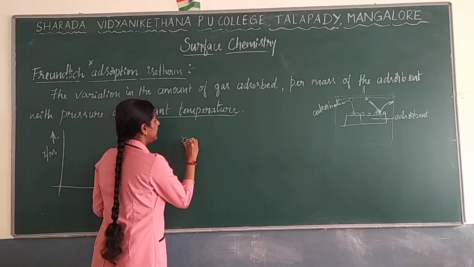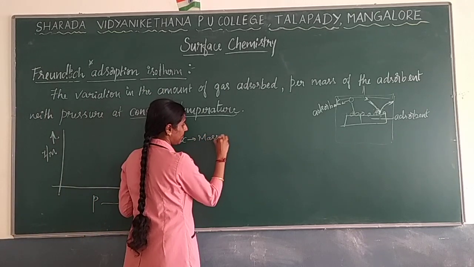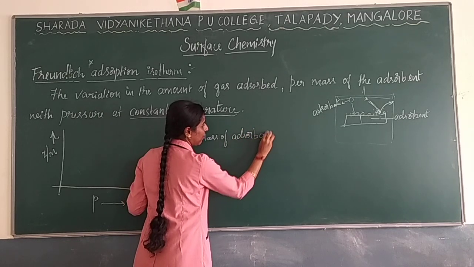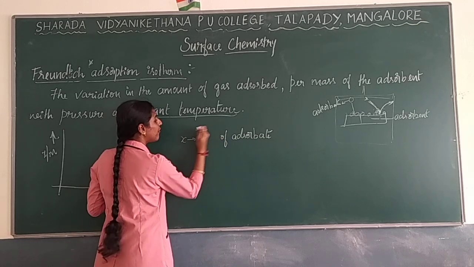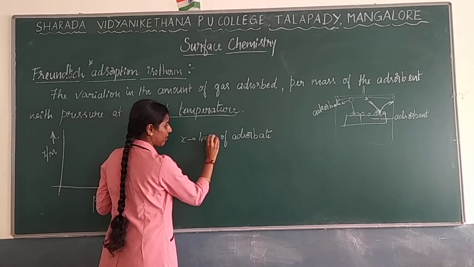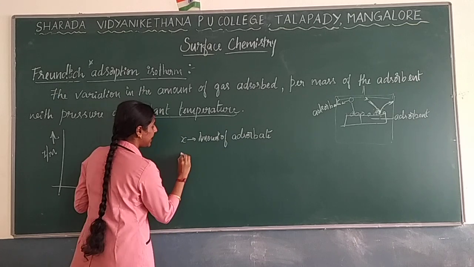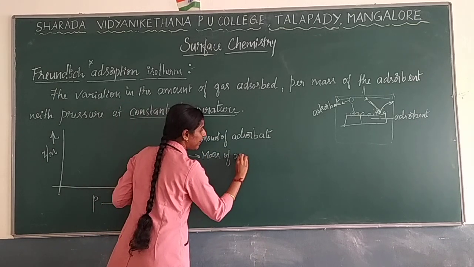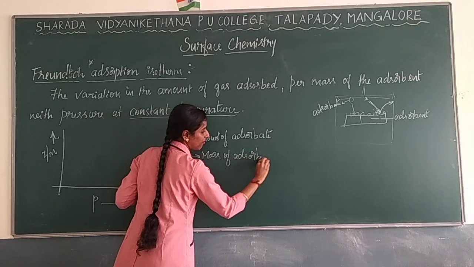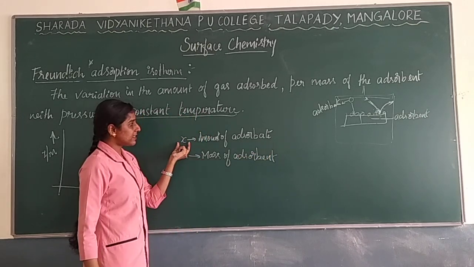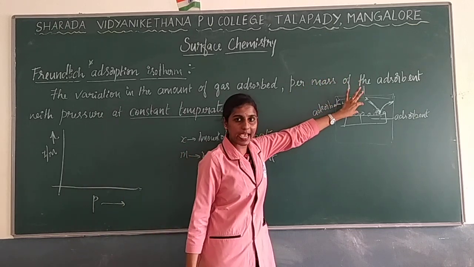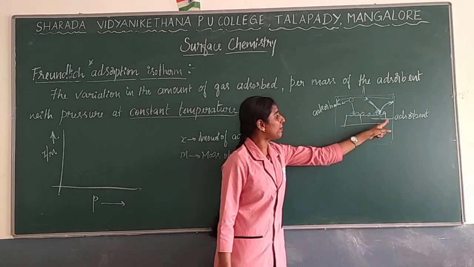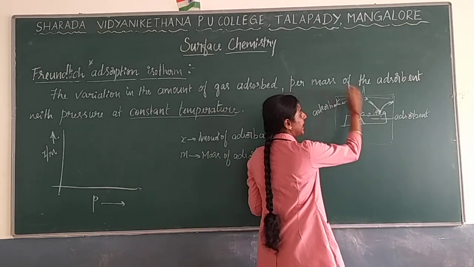X is nothing but the amount of adsorbate, the amount of gas which gets adsorbed. m is nothing but the mass of the adsorbent. So take this as m and this as x.